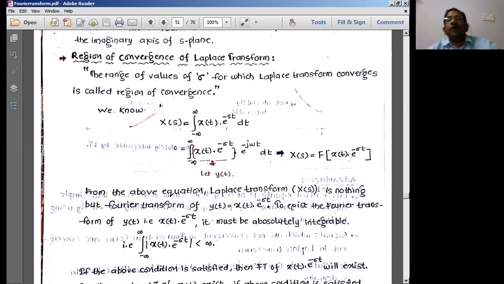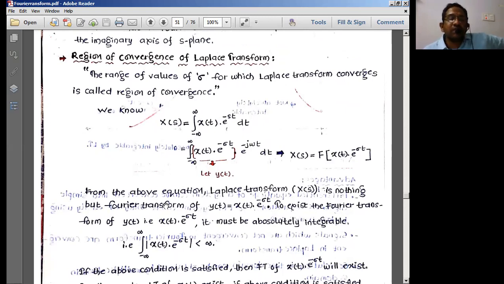Apart from finding out the mathematical equation of Laplace transforms, we have to have the region of convergence for the Laplace transforms also. If in the exam you are asked to find the region of convergence, then you have to draw the pictorial diagram for the region of convergence.